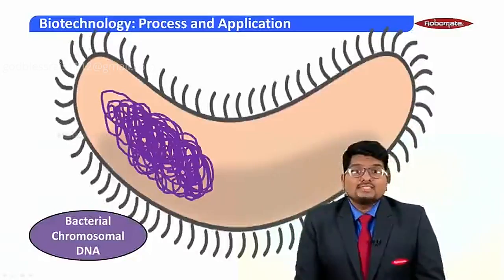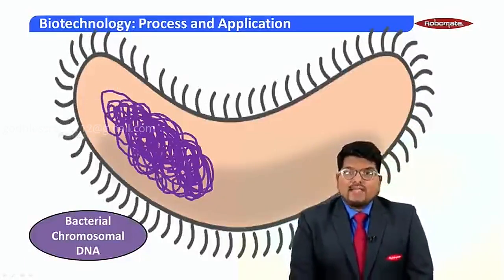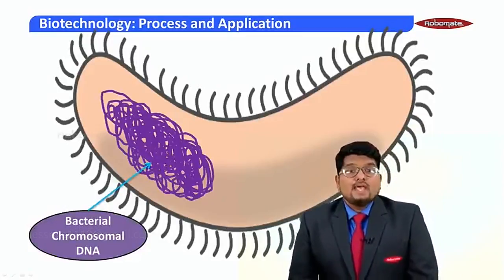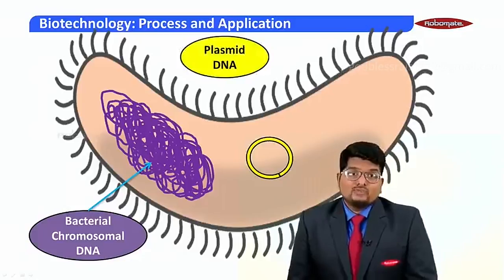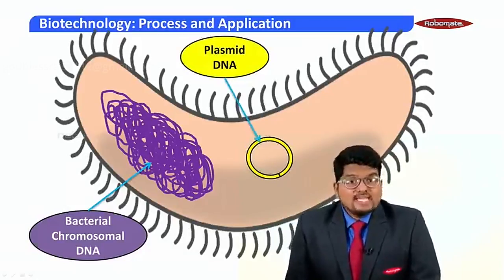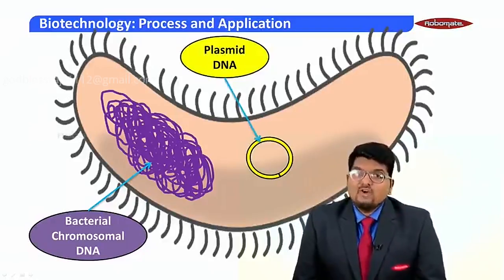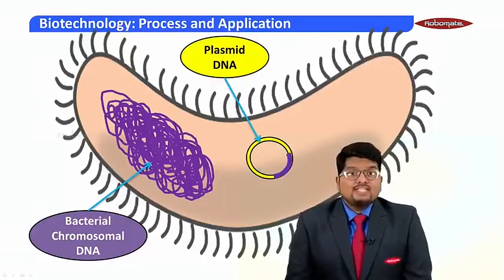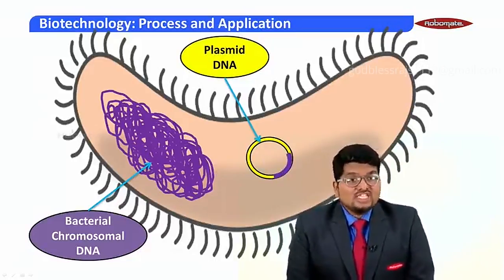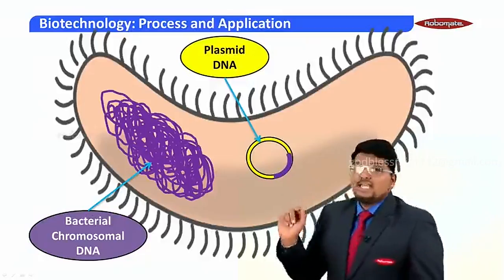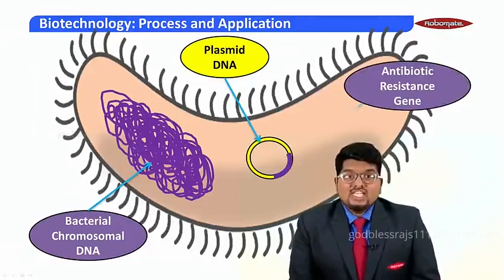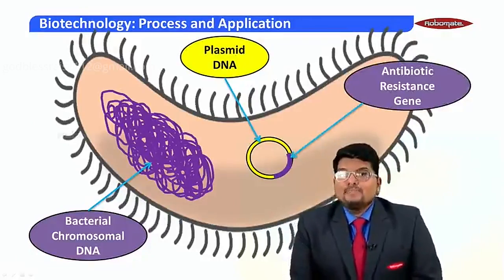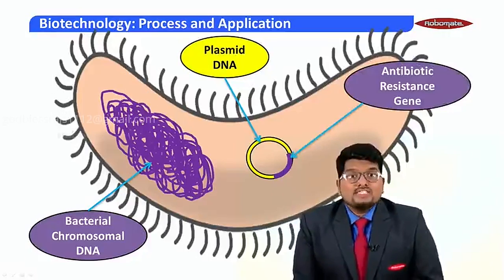Now let us take a look at this cell. Here I have a bacterial cell which is showing me the bacterial chromosomal DNA. It also shows me another extra chromosomal DNA which is known as plasmid DNA. And I have a segment of chromosomal DNA which can jump into the plasmid DNA. Now this is a transposon. Here the gene that has jumped from the chromosomal DNA to the plasmid DNA is the gene that is conferring antibiotic resistance on the bacteria. So this is a type of transposon.